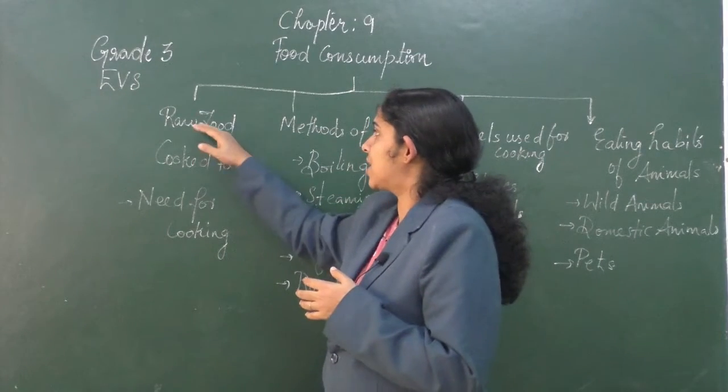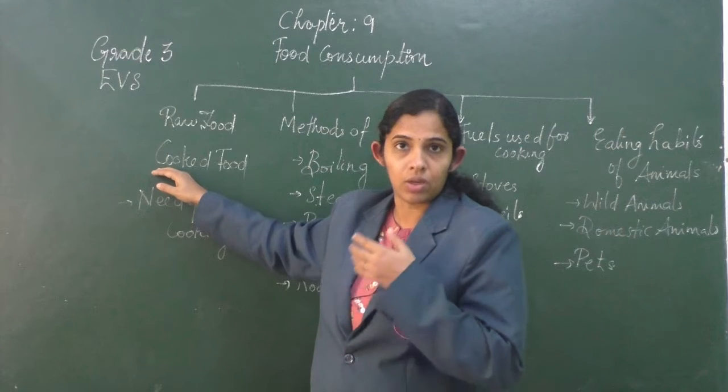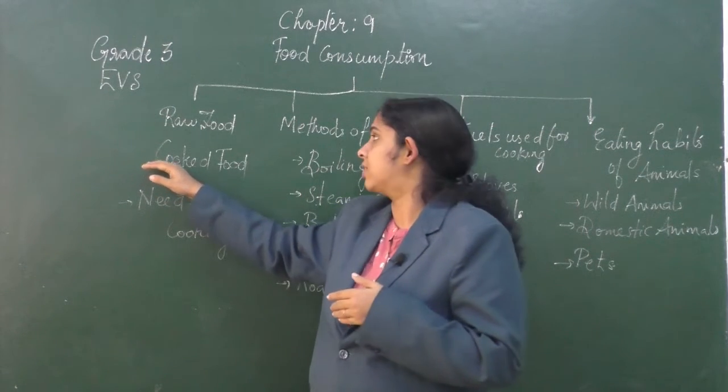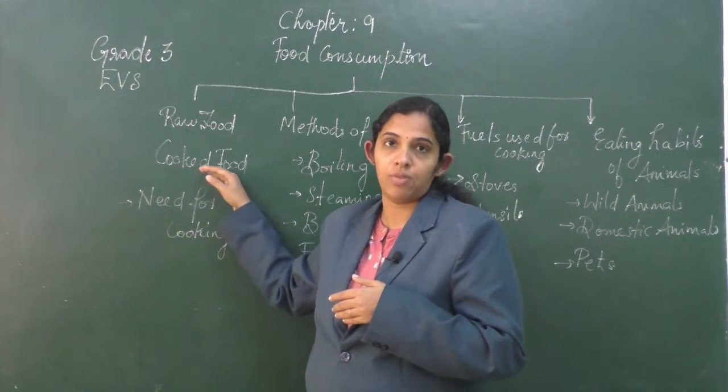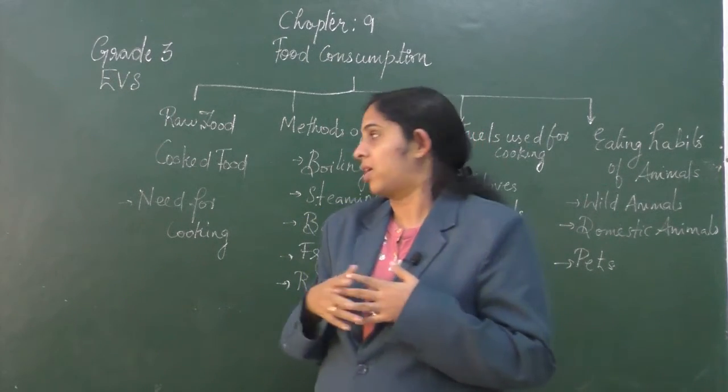Such items are called raw food items, whereas food items we cook and eat, or consume after cooking, are called cooked food. For example, vegetables, meat, egg, etc.